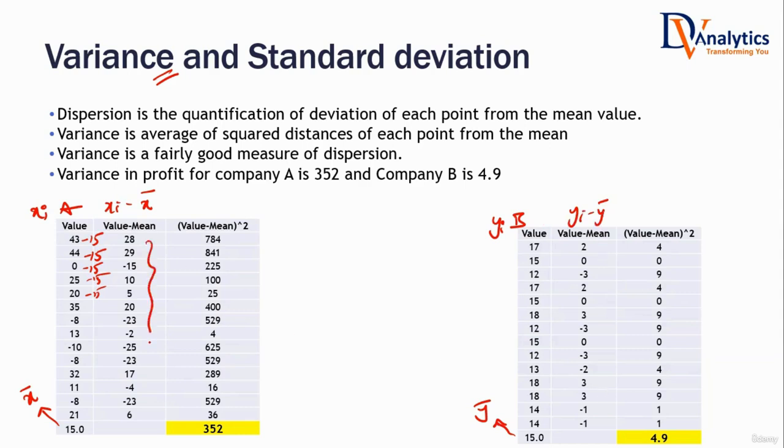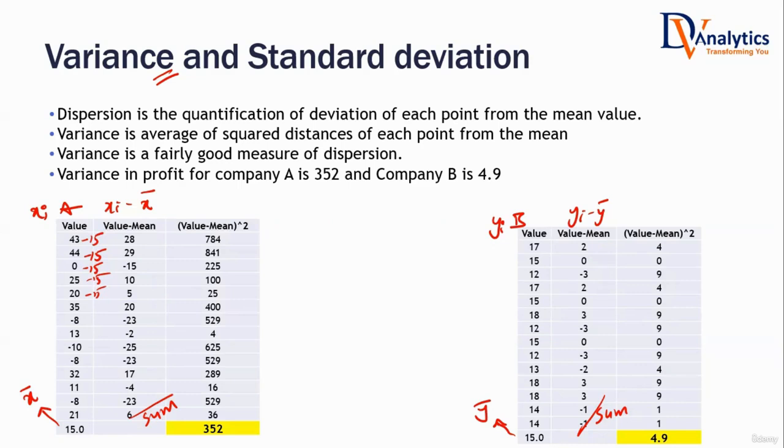Now these are all the deviations from mean, in company A and in company B. Tell me one thing. If these deviations are larger and larger values, what does that mean? Variance is higher or smaller? Sir, higher. Variance is higher. So is it a good idea if I look at the summation of all the deviations here? I'll get a good idea on which variance is higher, which variance is lower. Is it a good idea to take the summation of all those deviations?